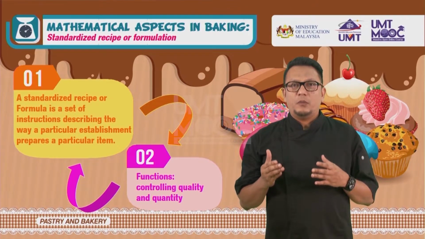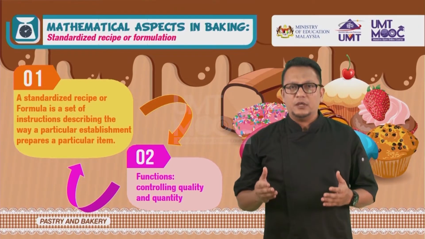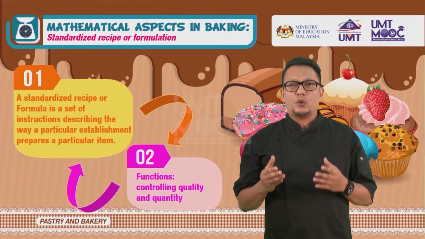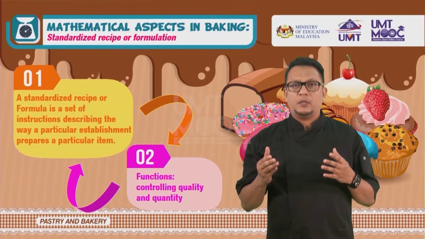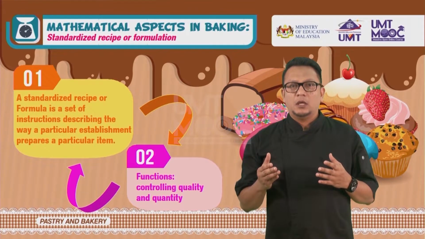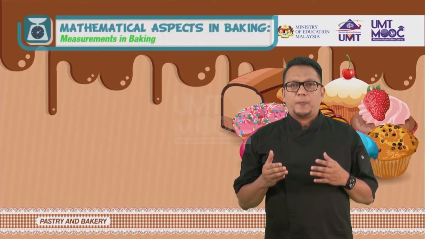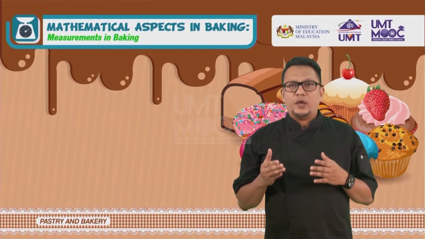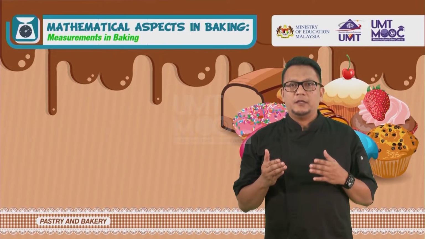Bakers talk about formulas rather than recipes because of the scientific nature of the ingredient list and the accurate procedures. Many factors may affect the outcome of a recipe, including equipment. Process may vary. Measurements in baking. Weighing ingredient is more accurate than measuring volume. The baker's terms for weighing ingredient is scaling.